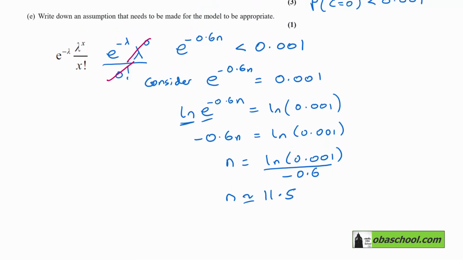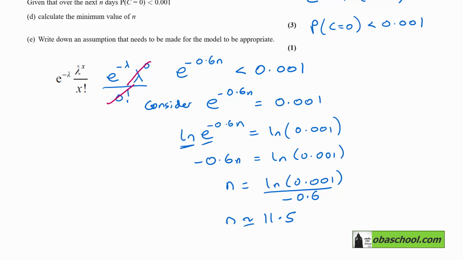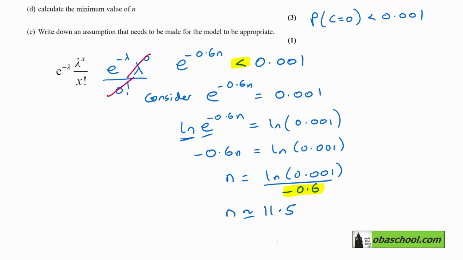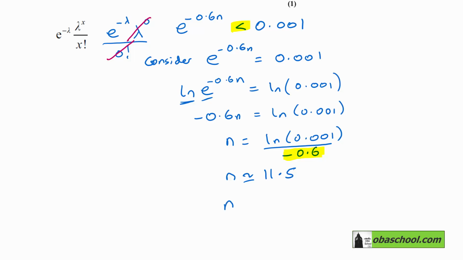Now let's think about the inequality. Note it was a less than, but then we divided by a negative. So that would mean it was a greater than. So it's going to be n is greater than 11.5. N has to be an integer. So n is going to be equal to 12.